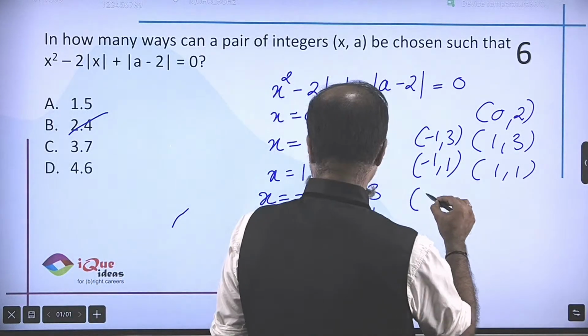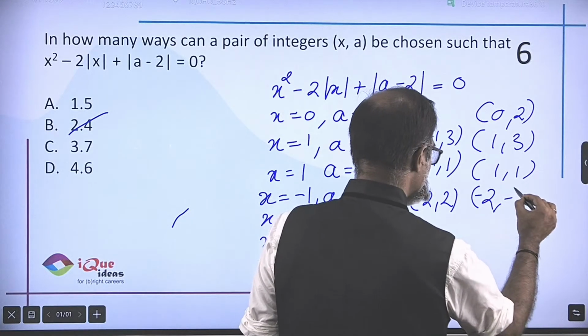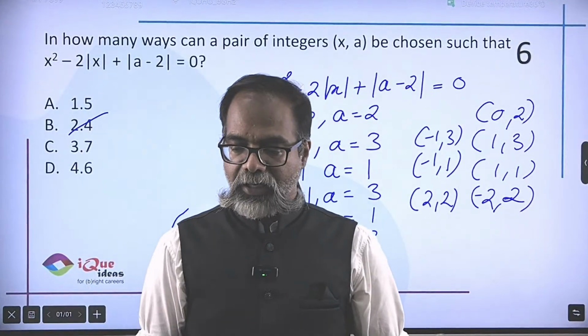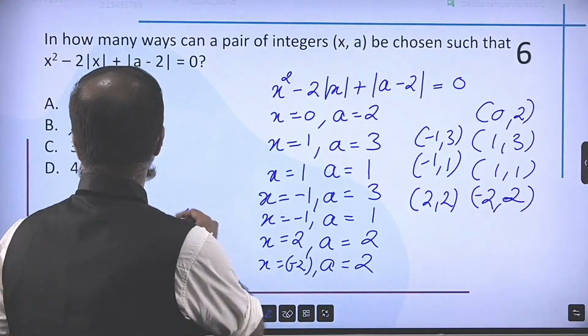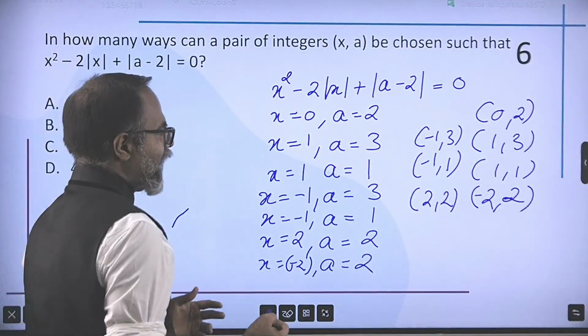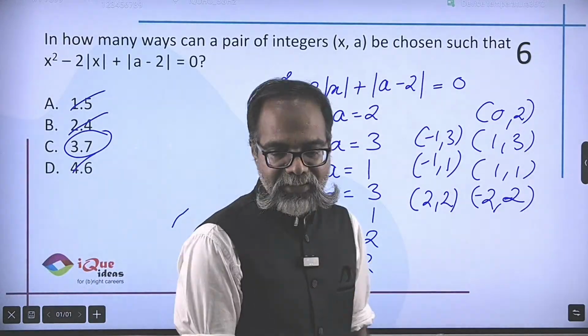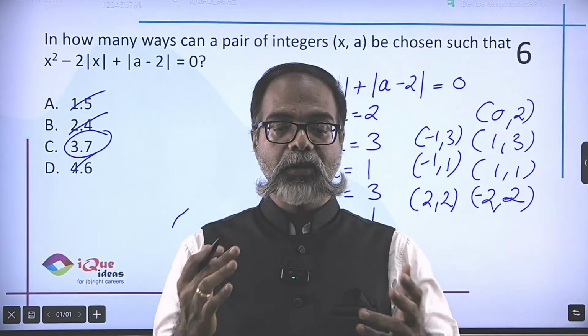So I can have 2 comma 2 and 2 comma minus 2 comma 2 as potential values. So in this particular example, I definitely have these 7 values. So 5 and 6 are eliminated, and I'm not going to work with more numbers because the max possible answer here is 7. So I will definitely mark 7 as the answer and move ahead.